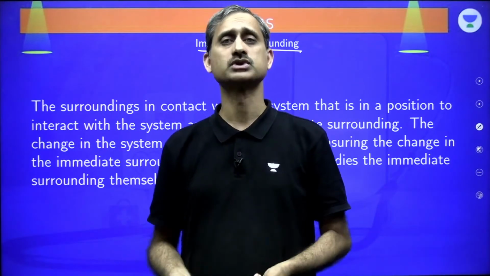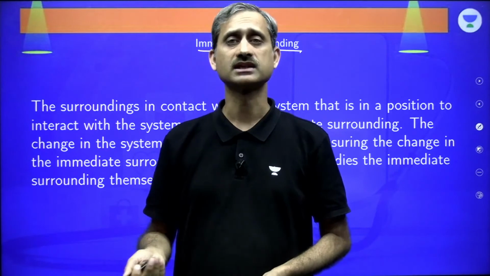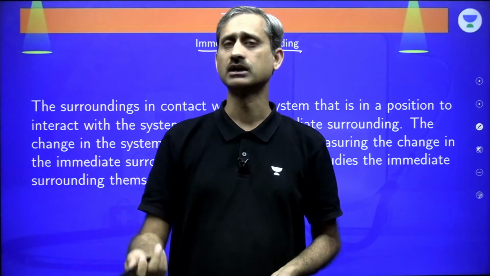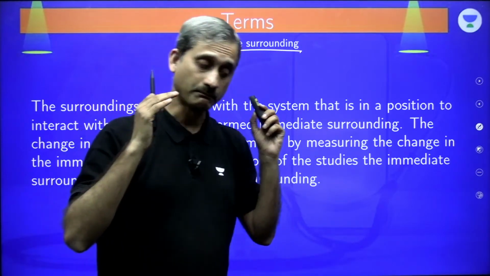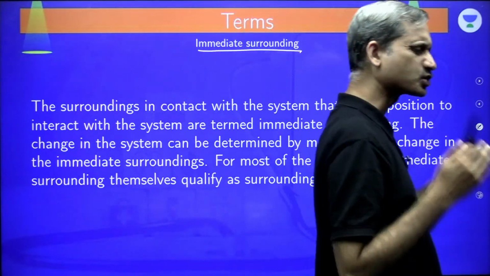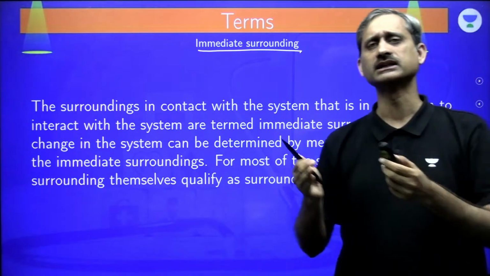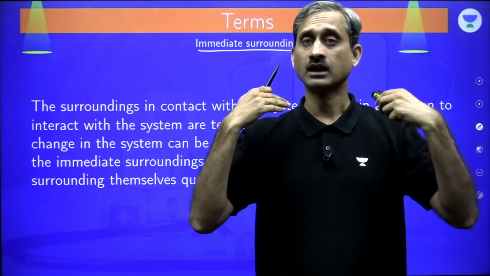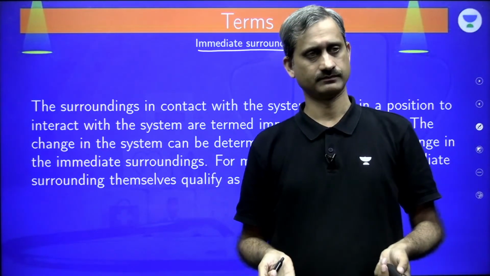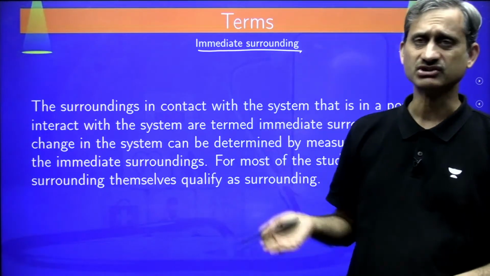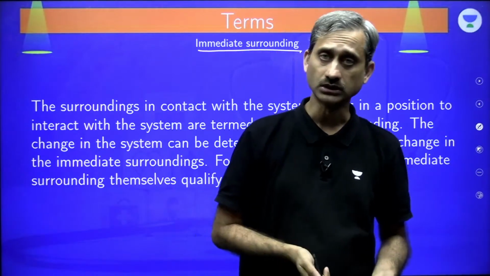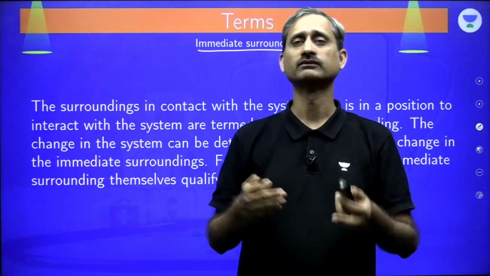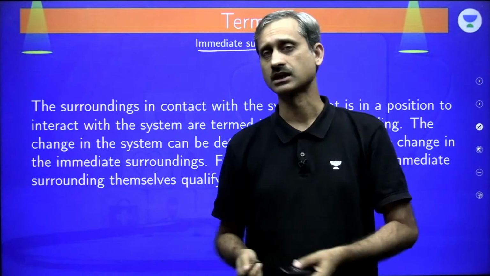Should I take the entire universe as the surrounding? No, no use taking the entire universe as the surrounding, because the universe is not being disturbed by this particular system. So the part of the universe which is actually in a position or in a condition to interact with the system, whether it is able to exchange energy, whether it is able to exchange matter, or it is able to exchange both, that part of the universe is immediate surrounding.